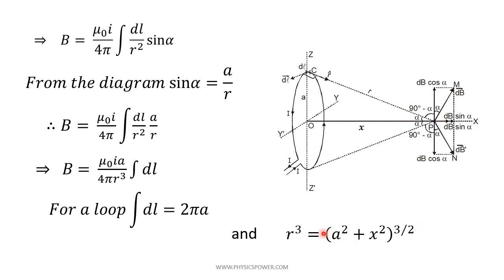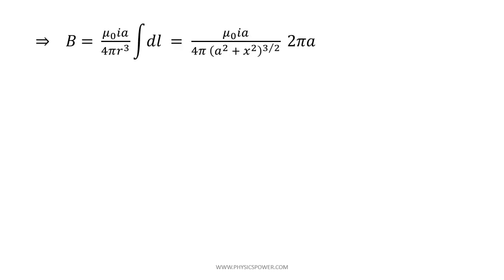Now if you substitute the r cube value as well as the integral dl value in the equation, B equals to, if you substitute the dl value 2 pi a and the r cube value a square plus x square whole power 3 by 2. So further we can simplify, pi gets cancelled and 2 divided by 4 is 1 by 2, so the final expression will be B equals to mu naught I a square by 2 into a square plus x square whole power 3 by 2. So this is the magnetic induction produced by the current carrying coil at a point which is at a distance x from the center.